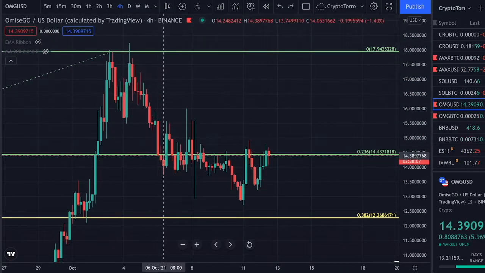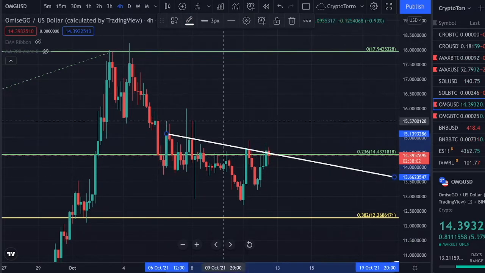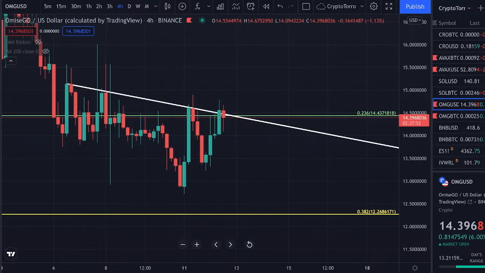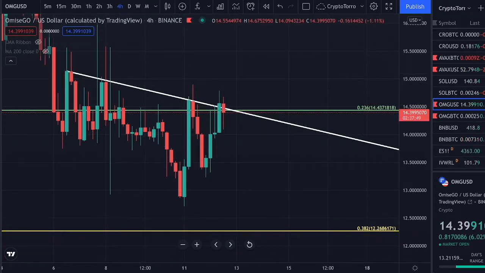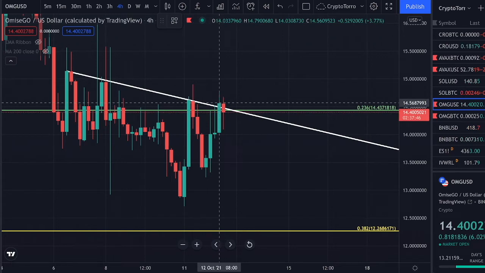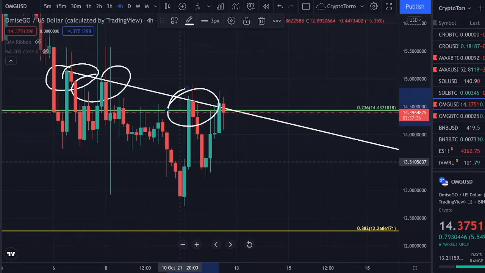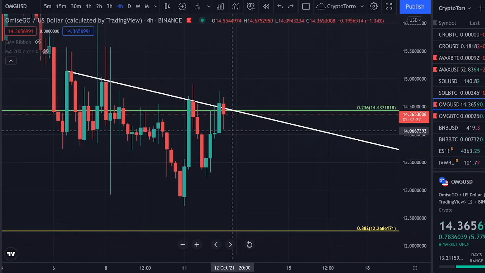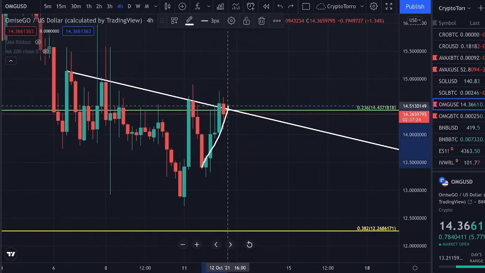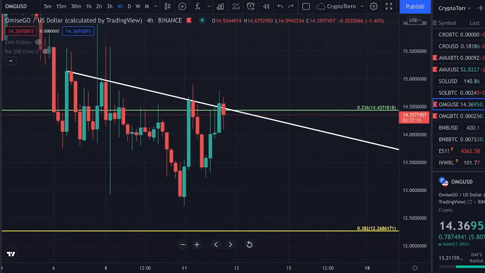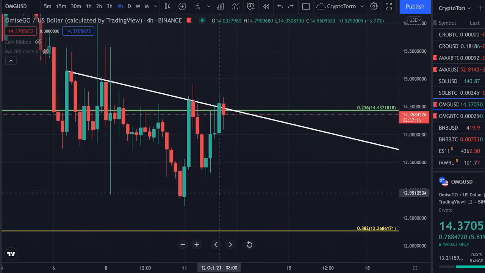But what I think is also very important is that if we draw this trend line, you can clearly see that this is a descending resistance. Why is this a descending resistance? And why is it important where we are currently trading at? So clearly the candle before this 4-hourly candle was not able to break out above it completely and close above this descending resistance, and we have seen already 3 touch points in the past. Therefore, this is a confirmed descending resistance, and we might perhaps see a rejection taking place here and a breakdown afterwards, or a decline in its price action. That is for sure something that is possible due to the fact that this is a descending resistance line.